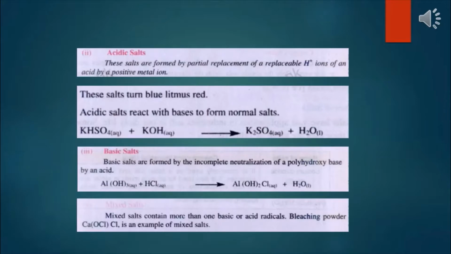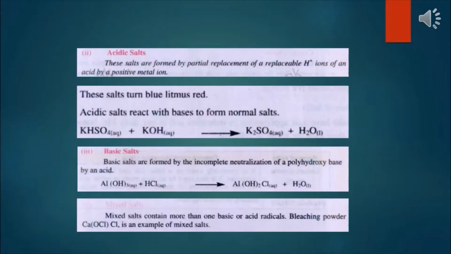Basic salt. Basic salts are formed by the incomplete neutralization of a polyhydroxy base by an acid. This polyhydroxy base means, as you can see in the example below, aluminium hydroxide reacting with hydrochloric acid. This aluminium hydroxide has three hydroxyl groups attached to it, so that is why it is called a polyhydroxy base.